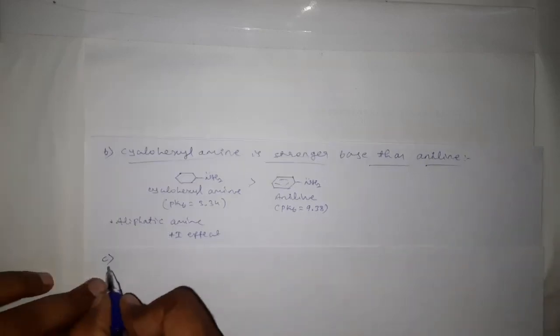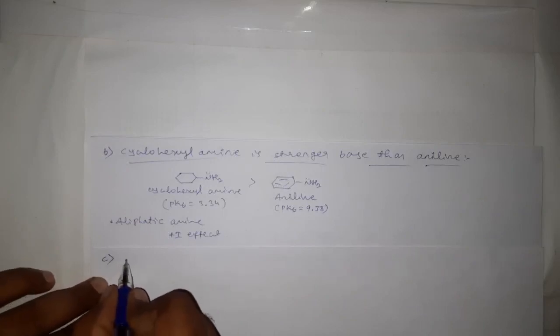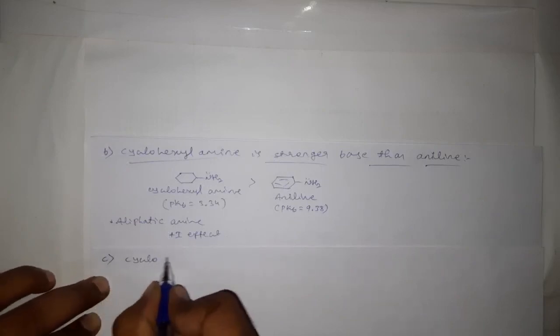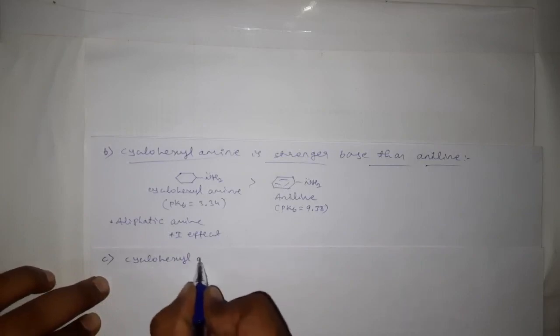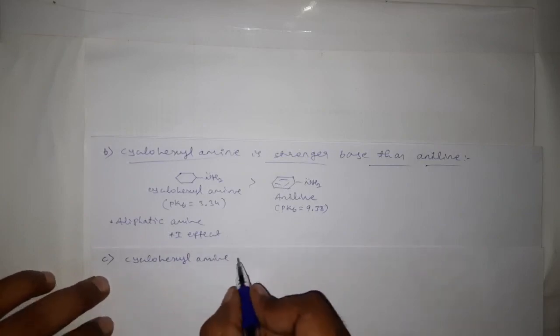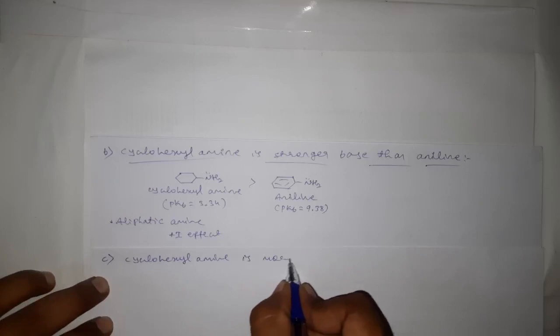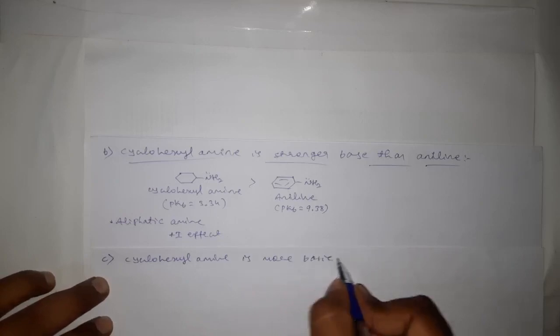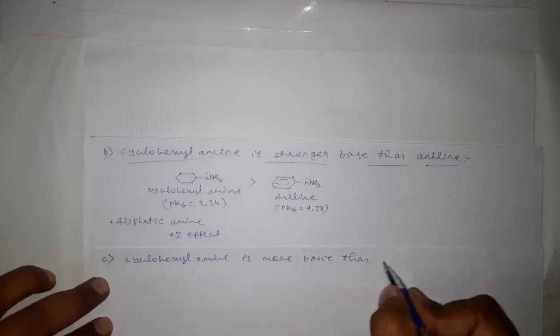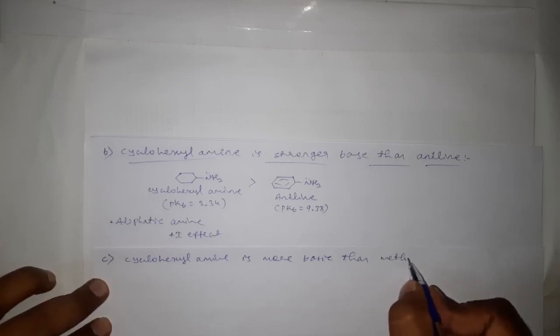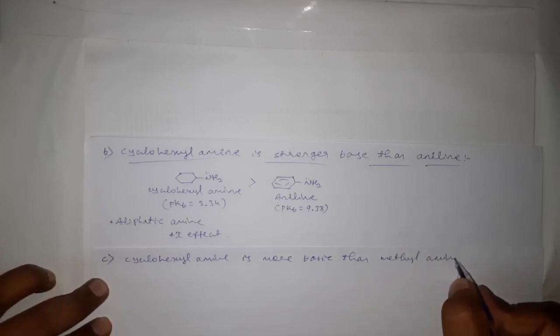Okay. Next and the last comparison: cyclohexylamine is more basic than methylamine.